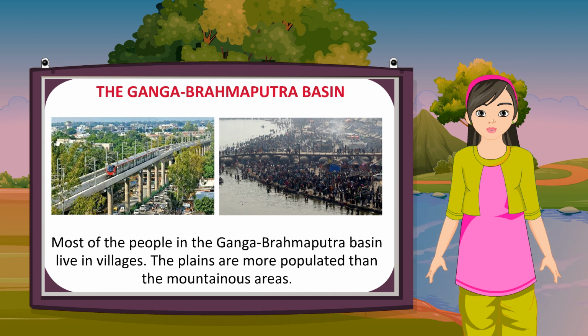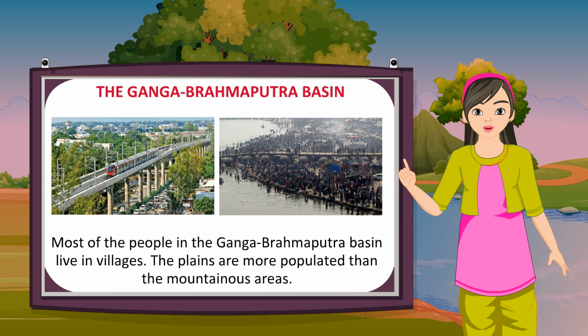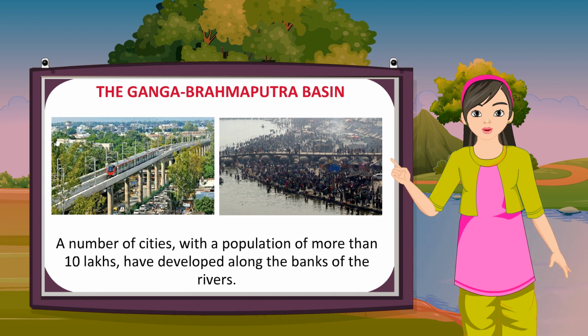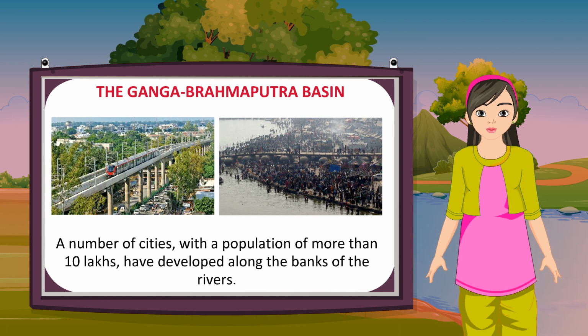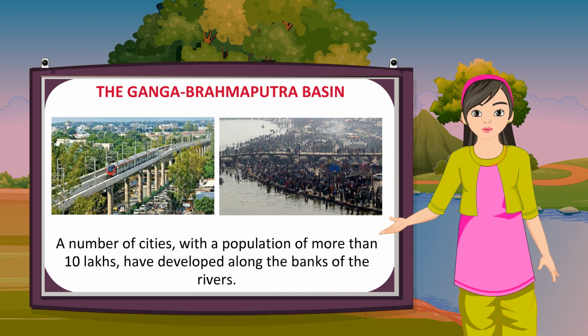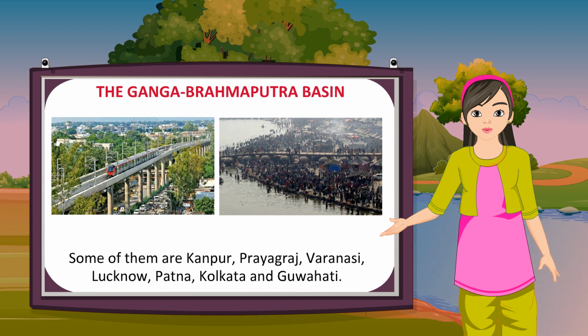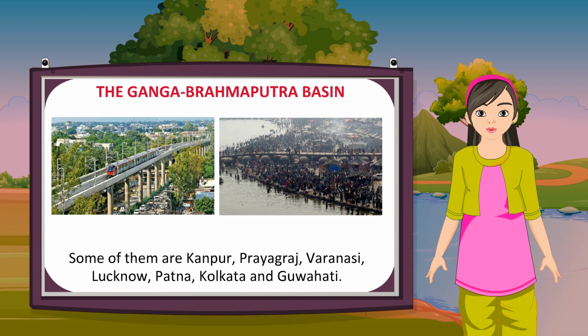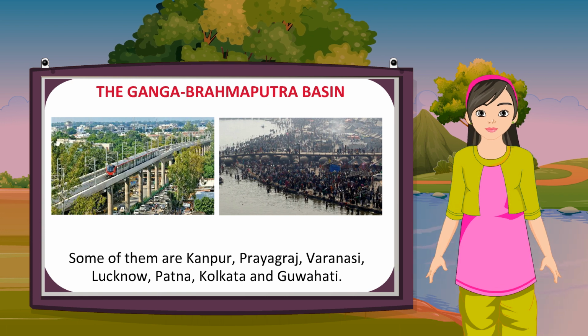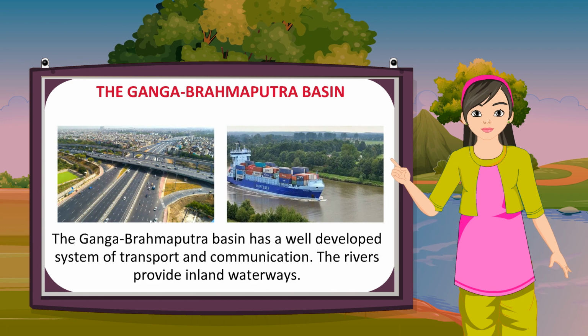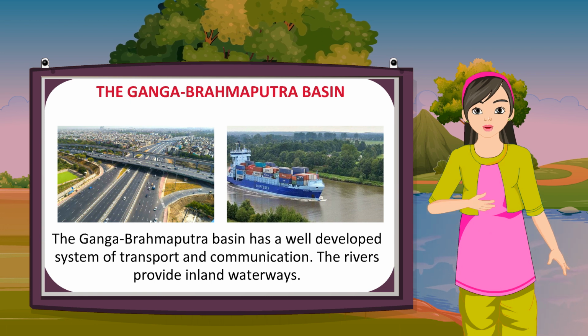Most of the people in the Ganga-Brahmaputra basin live in villages. The plains are more populated than the mountainous areas. A number of cities, with a population of more than 10 lakhs, have developed along the banks of the rivers. Some of them are Kanpur, Prayagraj, Varanasi, Lucknow, Patna, Kolkata and Guwahati. The Ganga-Brahmaputra basin has a well-developed system of transport.